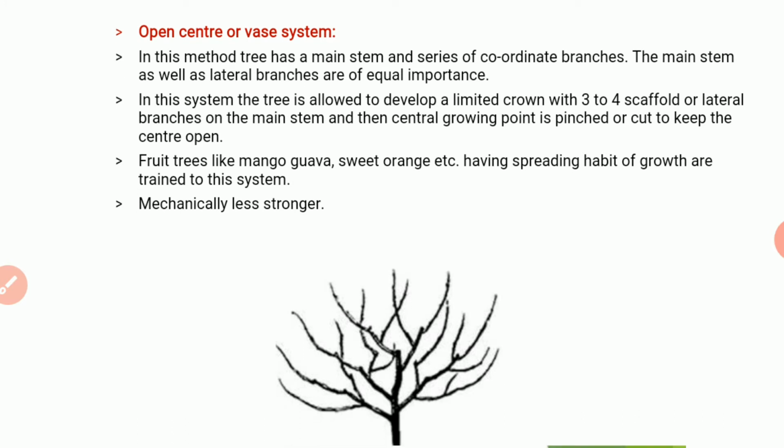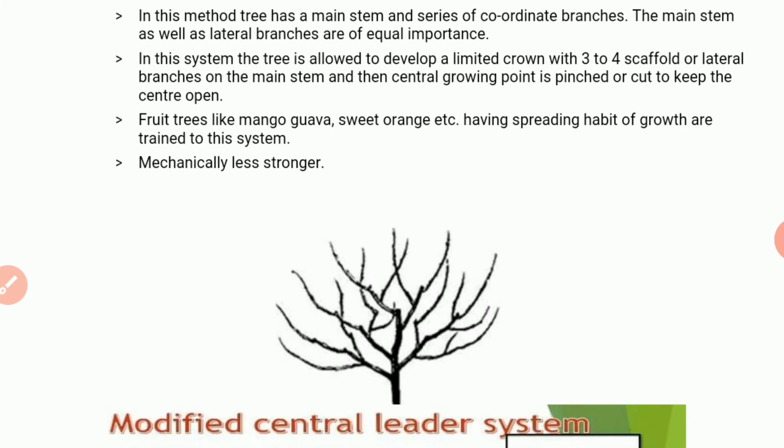In case of the central leader system, the central main stem is most important, but in the open center or vase system, the main stem as well as lateral branches are of equal importance. In this system, the tree is allowed to develop a limited crown with 3 to 4 scaffold or lateral branches on the main stem, and then the central growing point is pinched or cut to keep the center open.